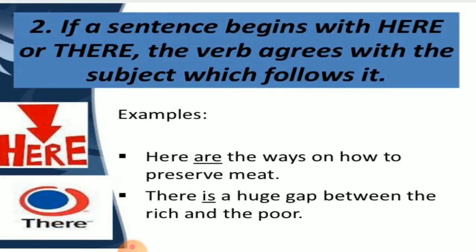If a sentence begins with here or there, the verb agrees with the subject which follows it. Means if your sentence is beginning with here or there, you have to see the subject which follows it. So here the ways is your subject, that is plural. So you have to take the plural form of the verb, that is are. Here are the ways on how to preserve meat.